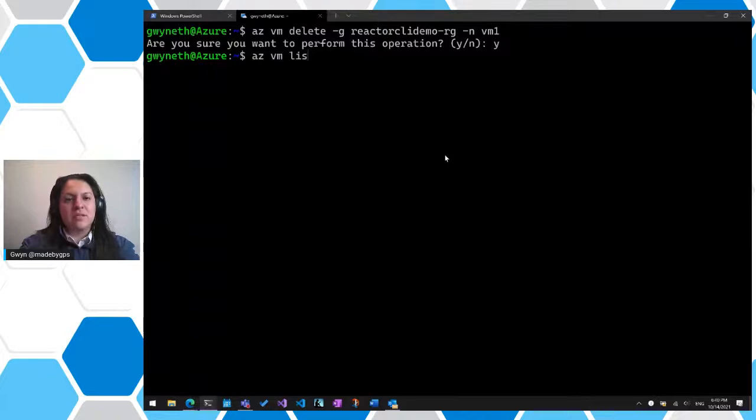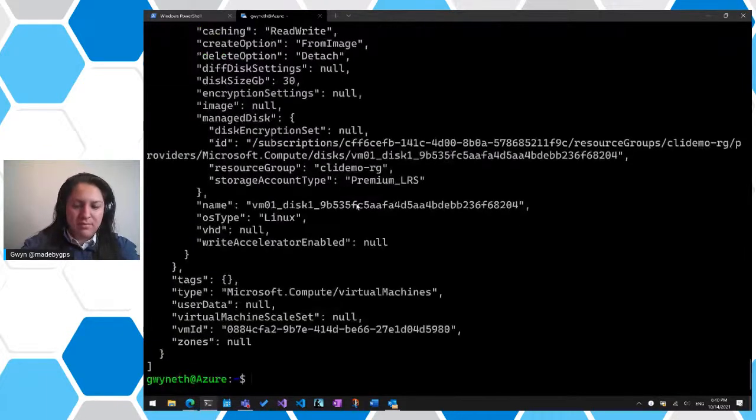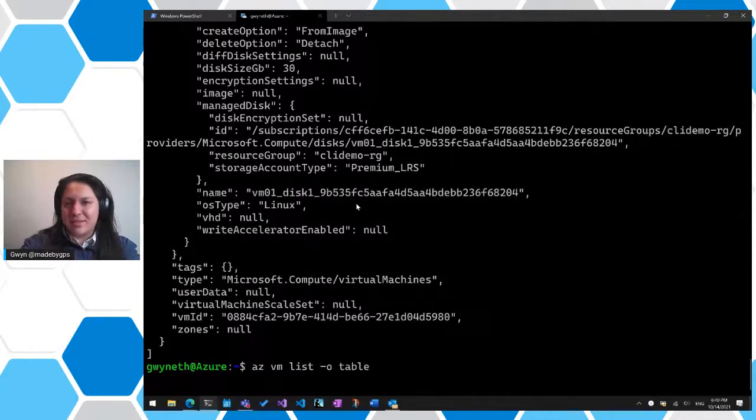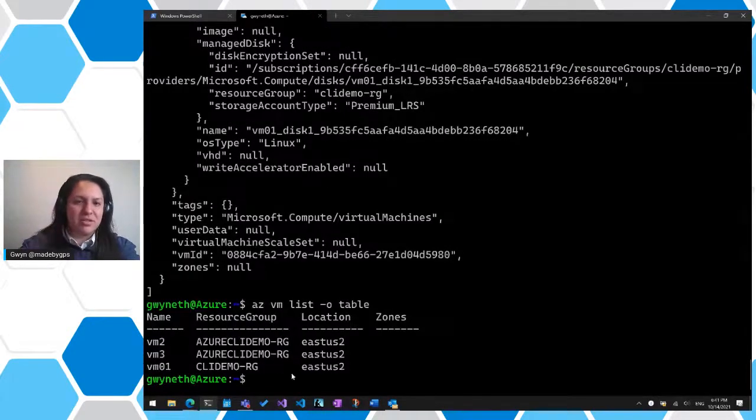All right, we'll do az vm list once more, and I always forget to add that output table. But that is actually a great comment. Picking up the tricks of the trade that you understand, you sort of pick up as you go. It's just one of the things that you're always going to have to look up, in my opinion. I'm going to delete the 2 and 3 as well.